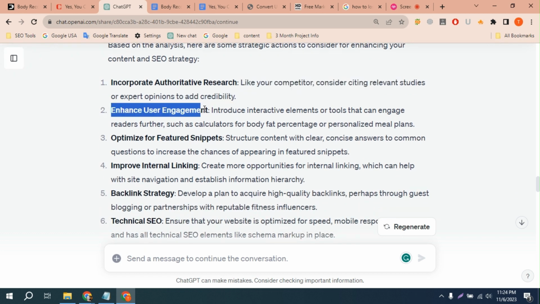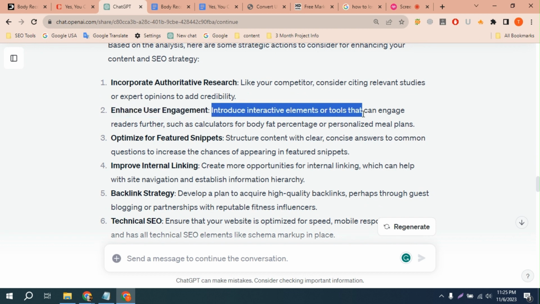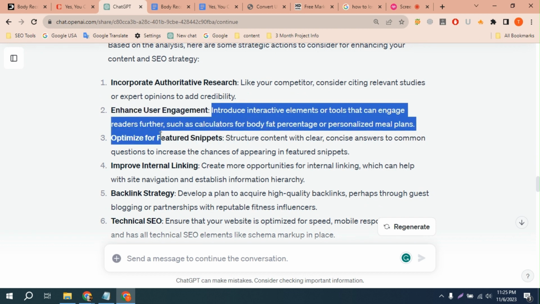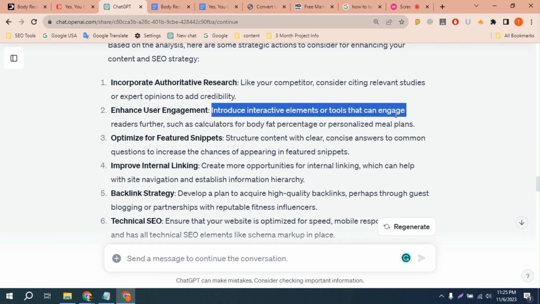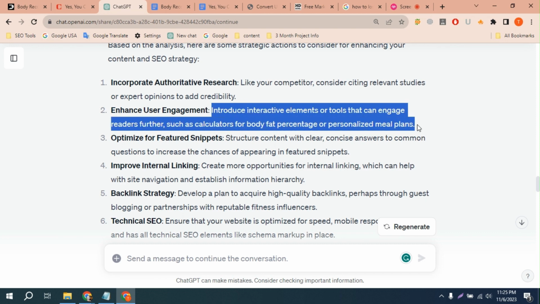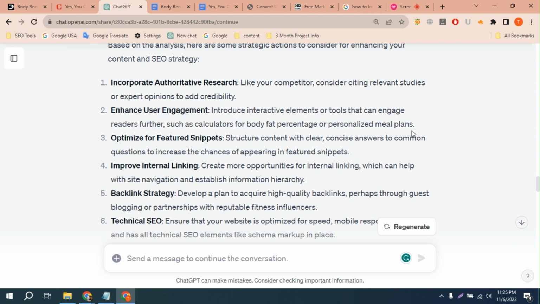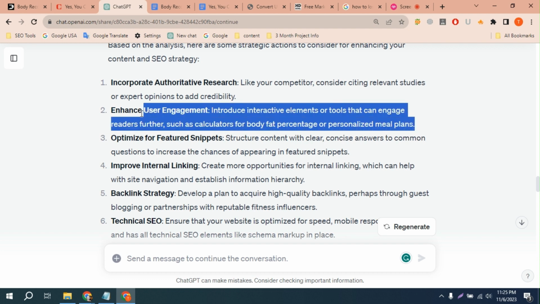Enhance user engagement and introduce interactive elements or tools that can engage readers further, such as a calculator for body fat percentage or personalized meal plans. It's also mind blowing, you can't think like that. Introduce interactive elements or tools that can engage readers further, such as a calculator for body fat percentage or personalized meal plans, which will make any content well optimized for users and search engines.